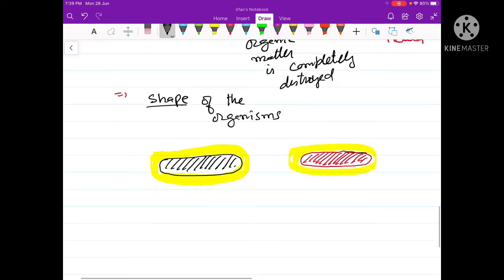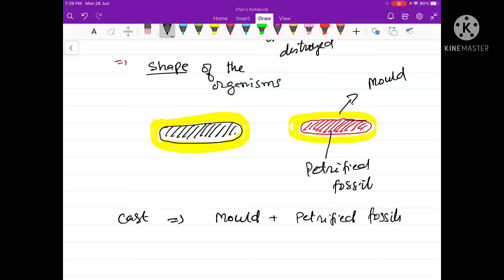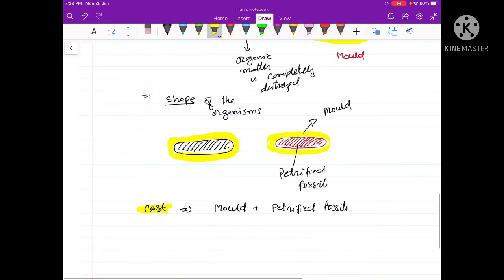So there is a petrified fossil within, organic matter is replaced by the minerals, so that will be the petrified fossil. So this is the petrified fossil, and outside is present the mold. So a cast is that type of the fossil which consists of a mold, a hardened mud that has been fossilized, plus the petrified fossil. Such type of fossils are called as the casts. So this was the third type of the fossil.